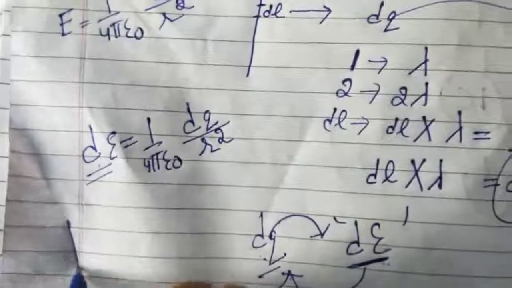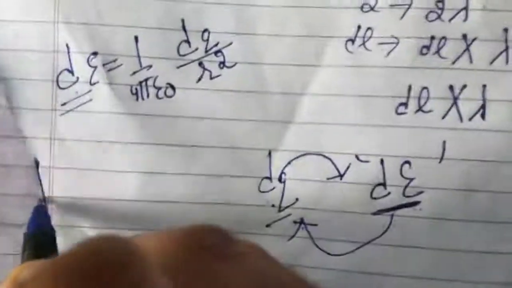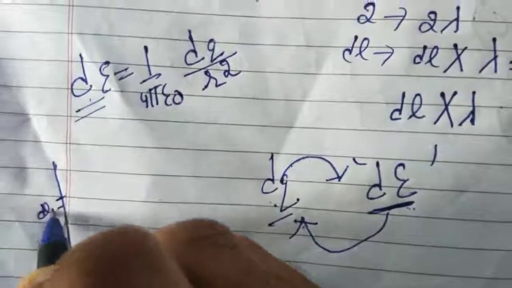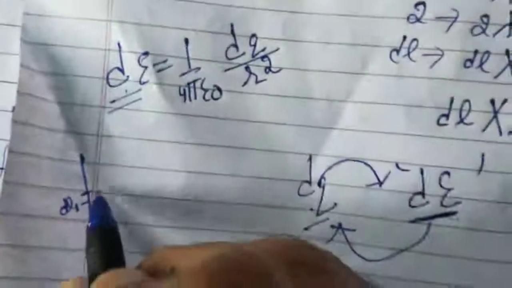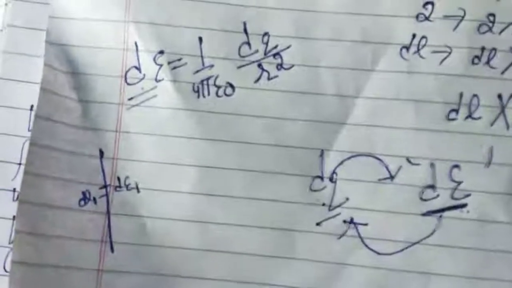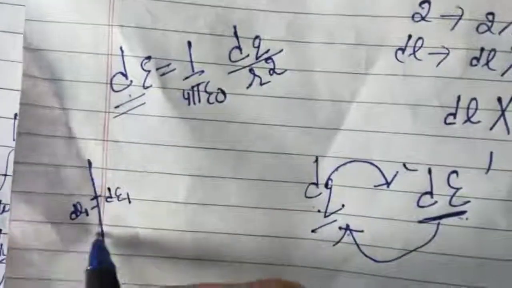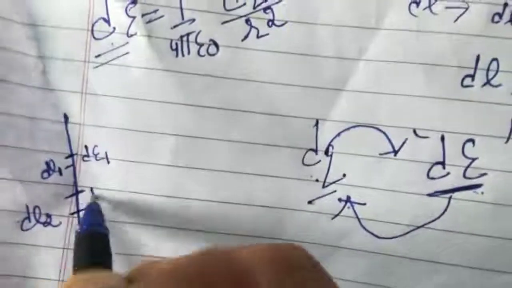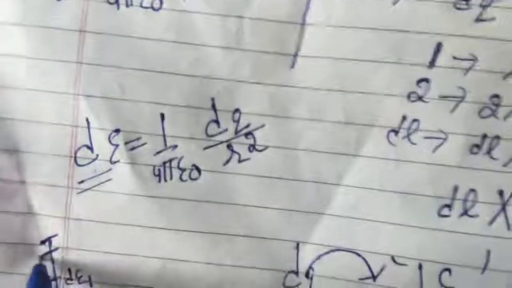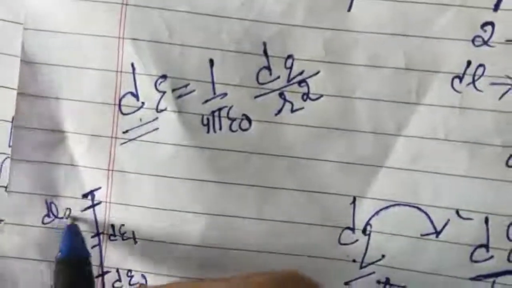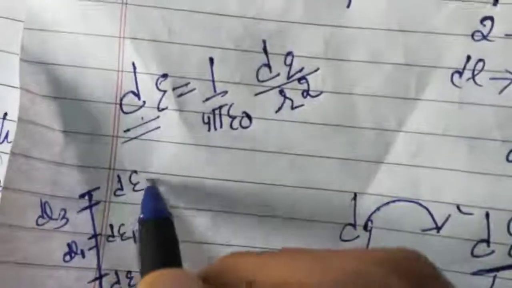Suppose you have a small length dl1 and the electric field intensity is small dE1, and you consider another small length dl2 with electric field intensity dE2, and another small length dl3 with electric field intensity dE3.